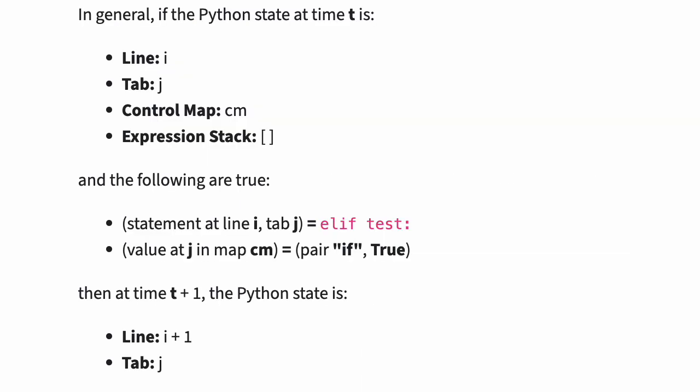In general, if the Python state at time t is as follows, where line is i, tab is j, and the control map is cm, and the expression stack is empty, and the statement at line i, tab j is an elif statement, and the value at j in map cm is the pair if true, then at time t plus 1, the Python state is as follows. Line is increased by 1, and the tab stays the same.